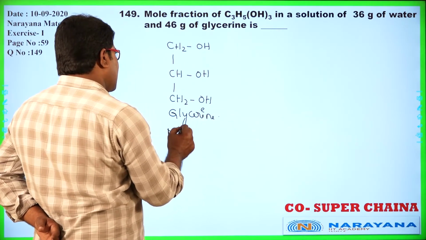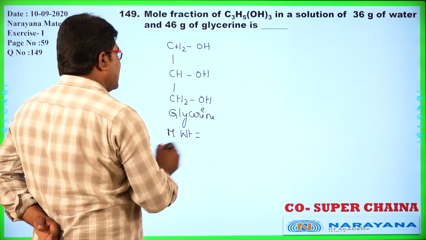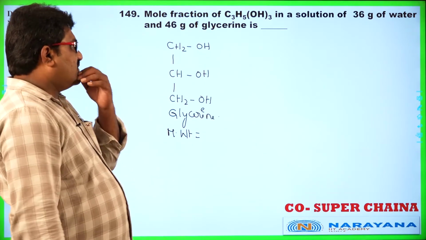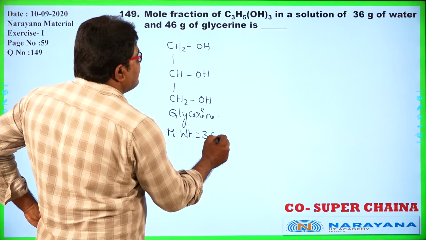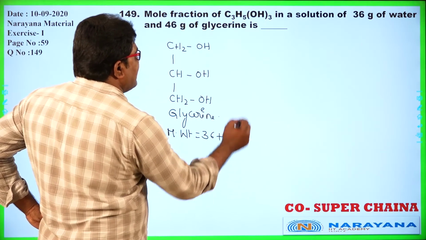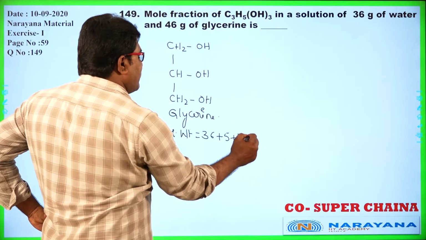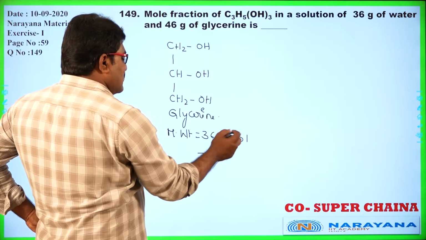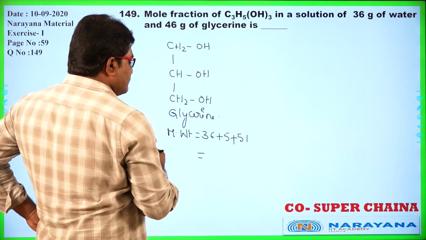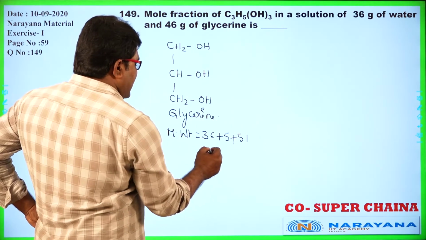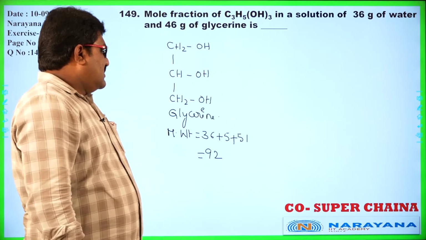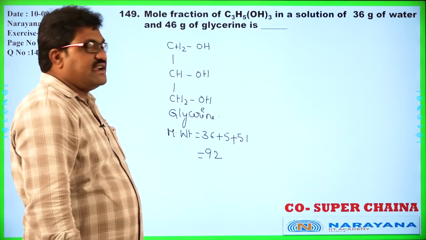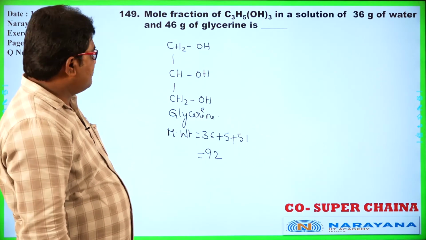And what is the molecular weight? You just find the molecular weight of this compound. We have 3 carbons present, 36, plus 5, plus 3 OH groups, 51. So as a whole, 92. 92 is the molecular weight of glycerin.